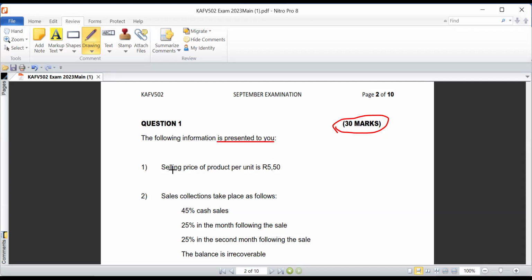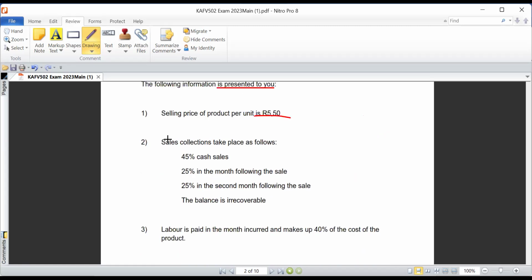In line item 1, we are given the selling price of product per unit, which is 5 rand 50. The moment you're given a price per unit, you need to determine the quantities that have been sold or are anticipated to be sold over those given months that they want you to reflect the cash budget for. For now, we'll just put this information aside, but we need to determine what units the company is anticipating to sell over those coming months. Anyway, sales collections take place as follows.